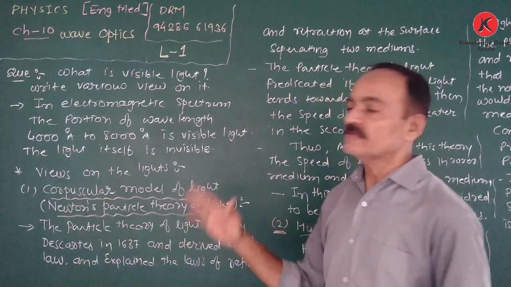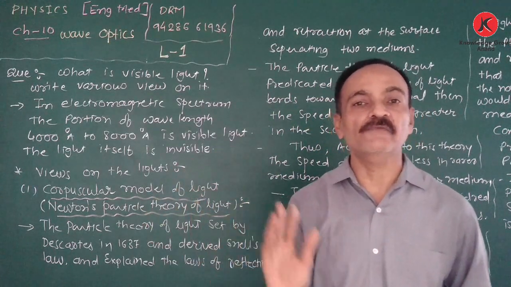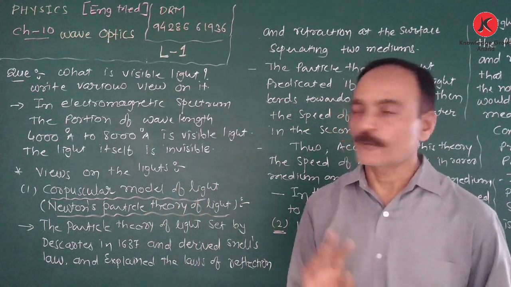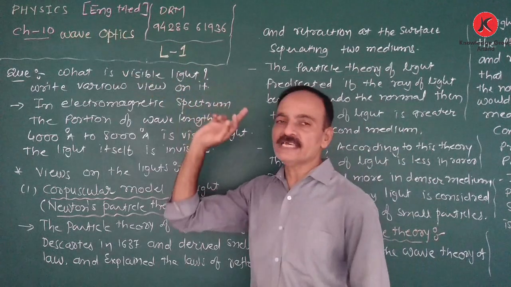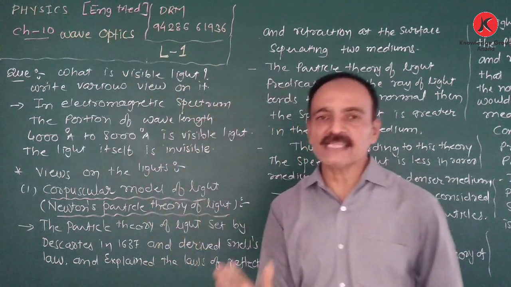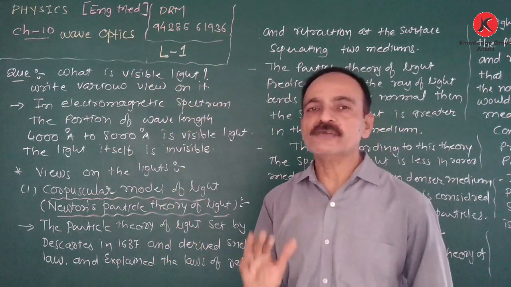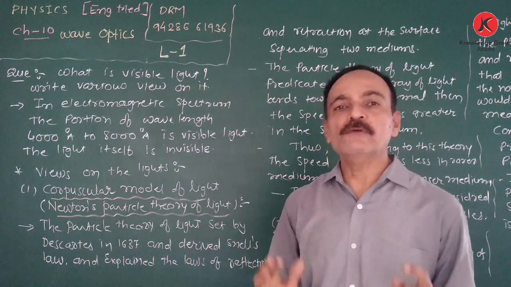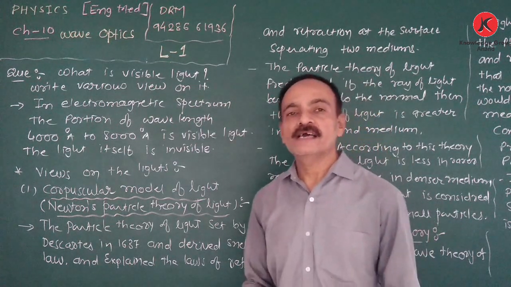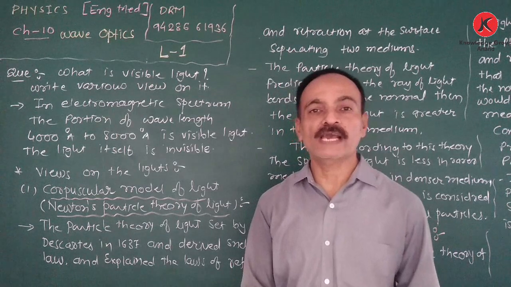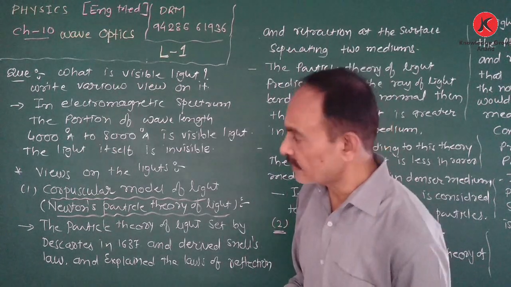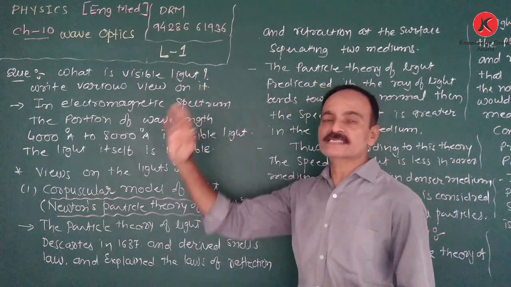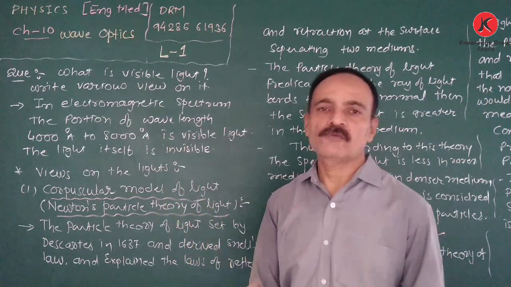Now in this chapter we consider that light behaves as a wave, not a particle. By considering light as a wave, we are going to discuss the remaining phenomena of light, like interference, diffraction, and polarization. We are going to learn these in this chapter.